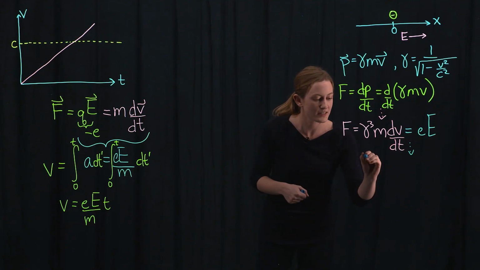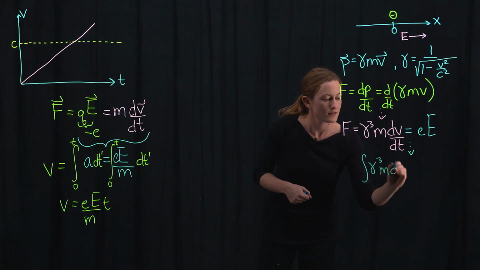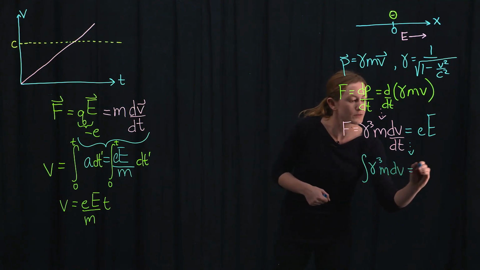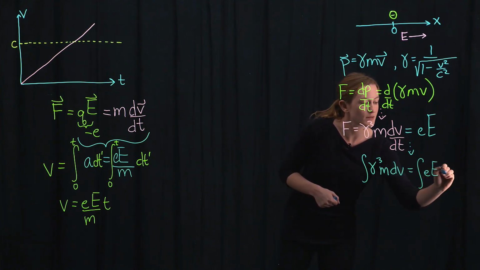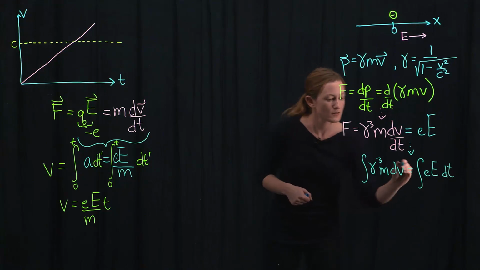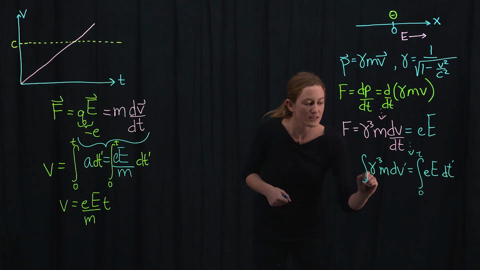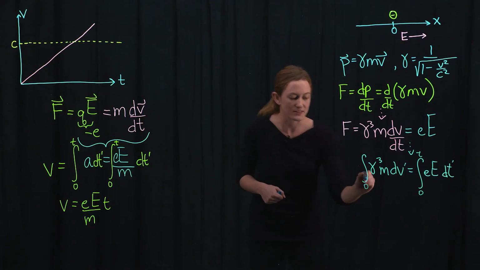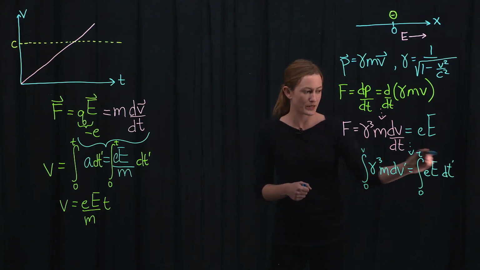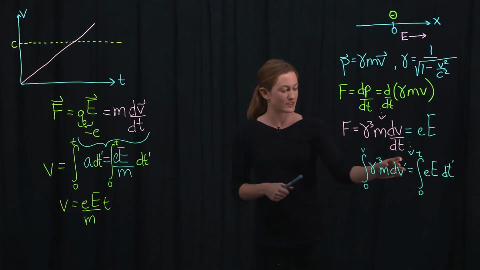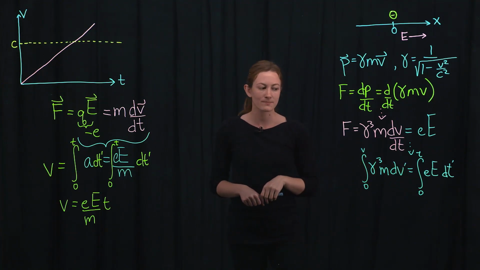So this will look like integral gamma cubed m dv equals integral e charge times field dt, where here we're integrating from 0 to t, and here we're integrating from a velocity equals 0 because the electron started at rest to a velocity v, and I put the primes just to differentiate the integration variables we're integrating over versus the bounds of the integration.